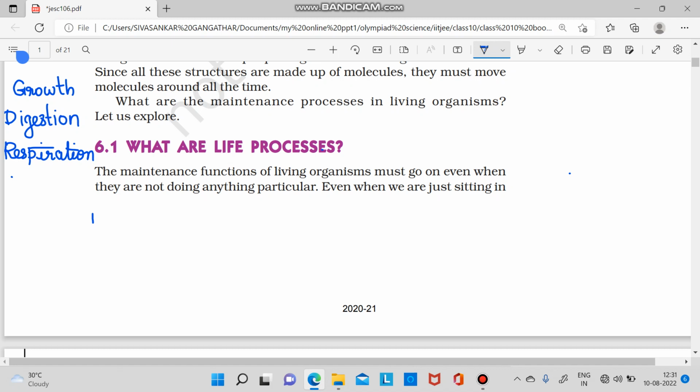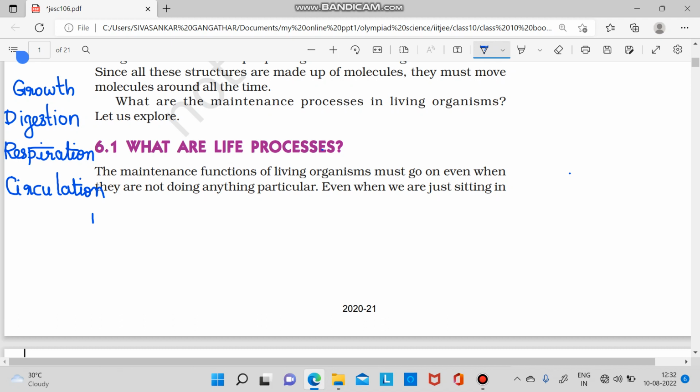These energy molecules, oxygen, and so many other things have to be transported. So for transportation, the human body goes about circulation with the help of the heart.